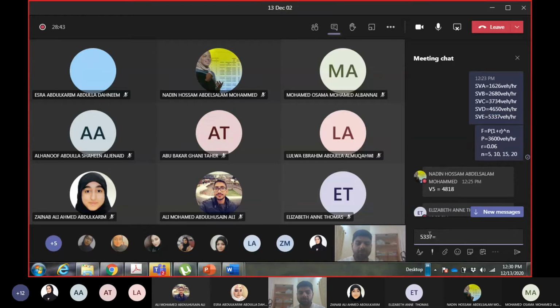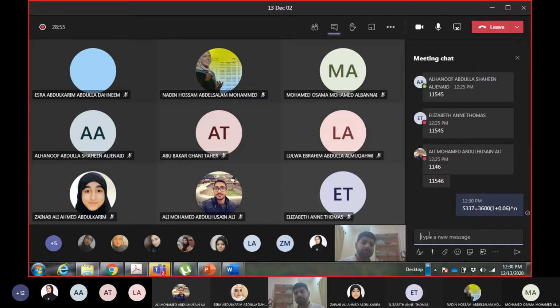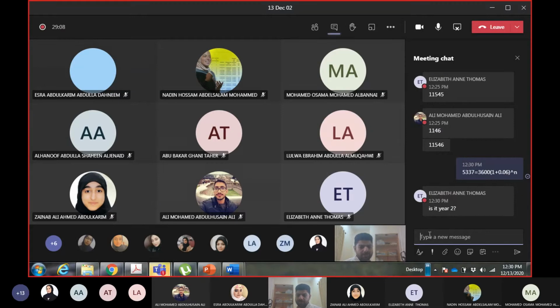Present value obviously remains the same. Then 1 plus R, where R is again 6%, and I'm trying to find out N here. If you know how to solve this equation in the calculator, go ahead. Otherwise you can do trial and error.